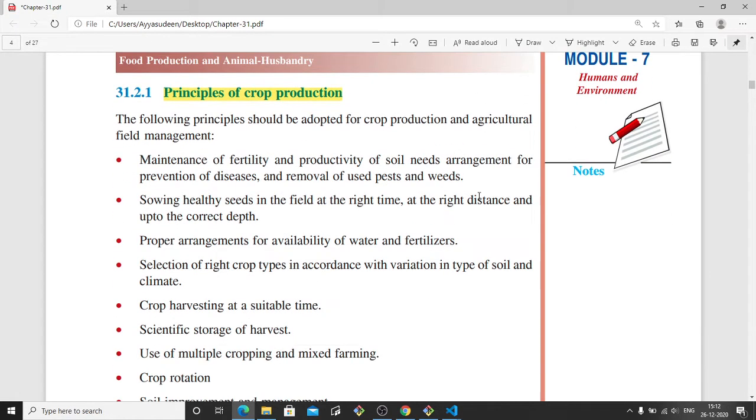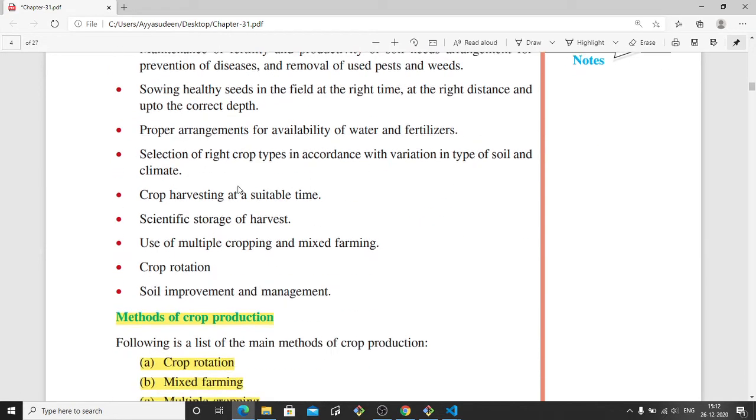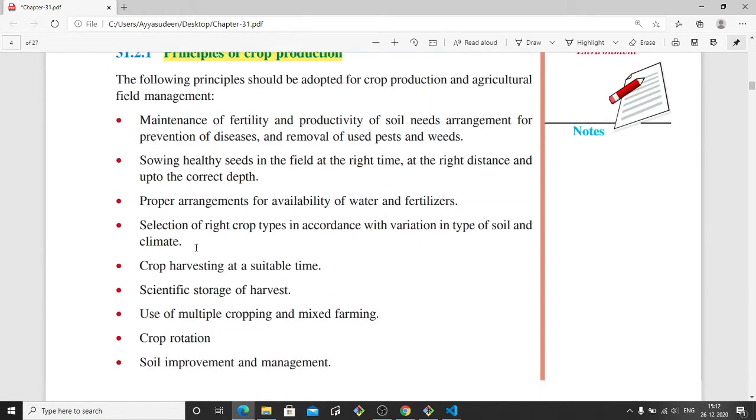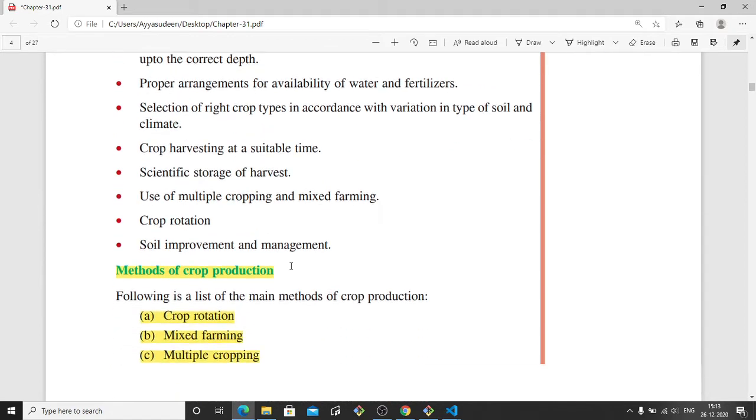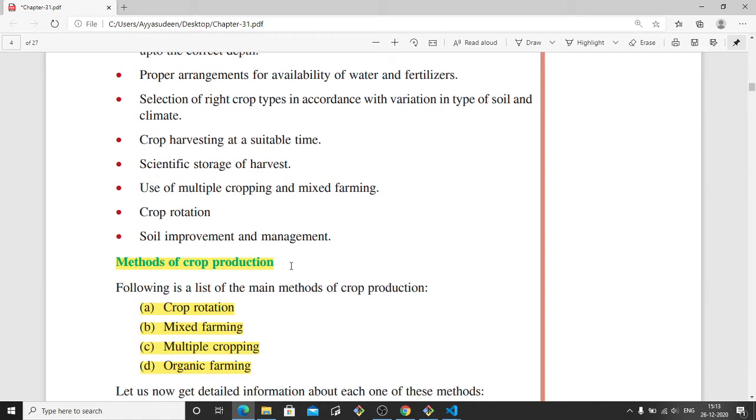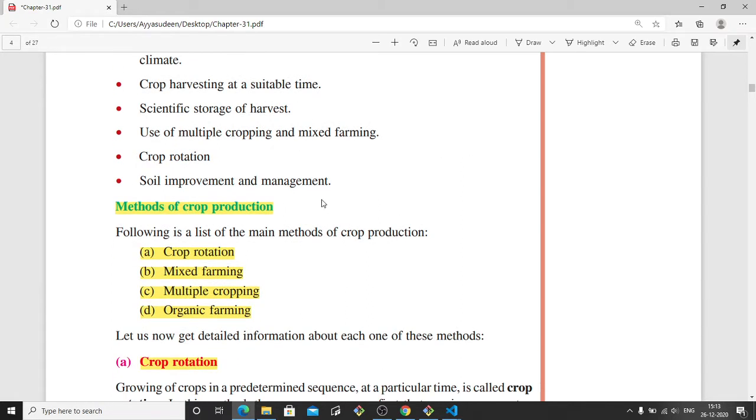What are the principles of crop production? These are the different principles of crop production, like maintenance of fertility and productivity of the soil, and sowing healthy seeds. Okay, and proper arrangements of water and fertilizers, and the scientific storage of harvest after harvesting of the crops, how they have to be stored properly, and crop rotation. We will see what is crop rotation in the upcoming topic, and to improve the soil and to manage it so that the crops grow well.